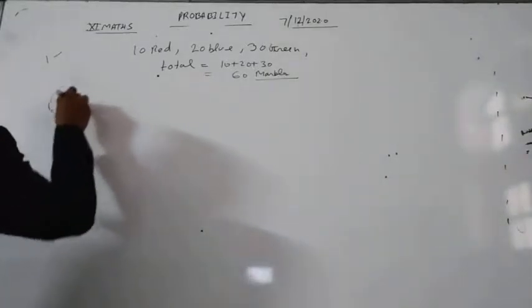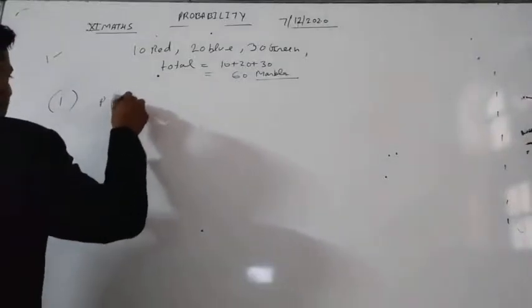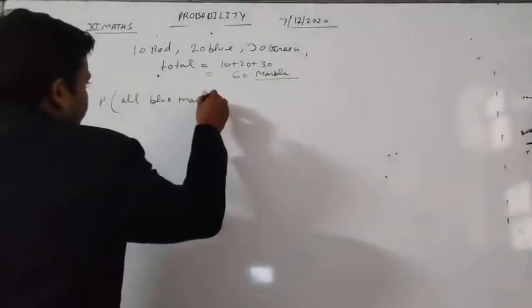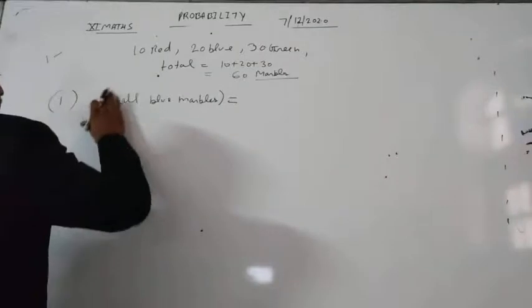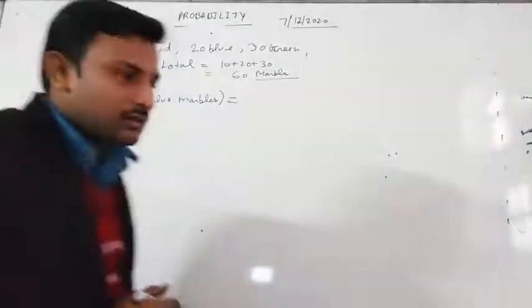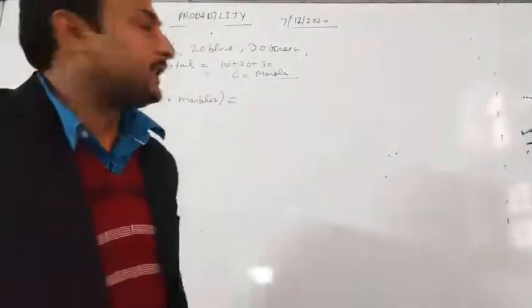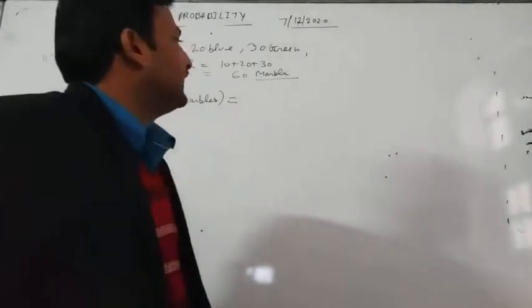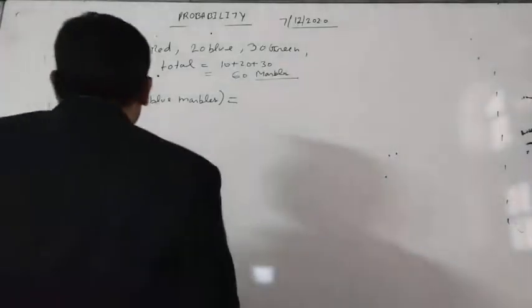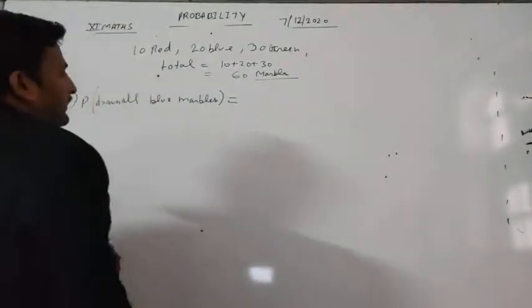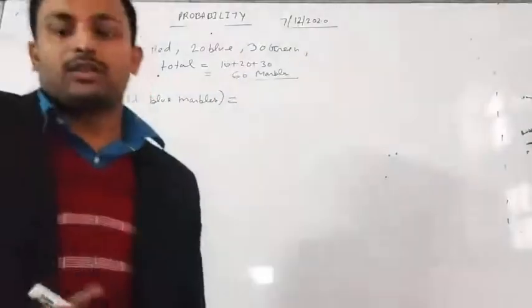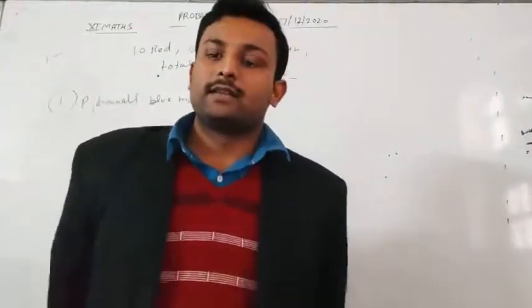Our first part is the probability that all drawn marbles are blue. So we are selecting 5 marbles from the total of 60 marbles.